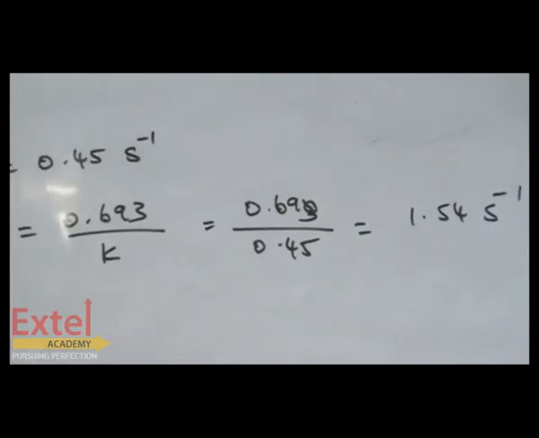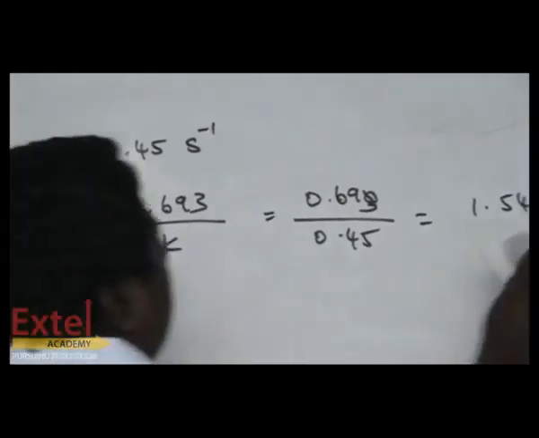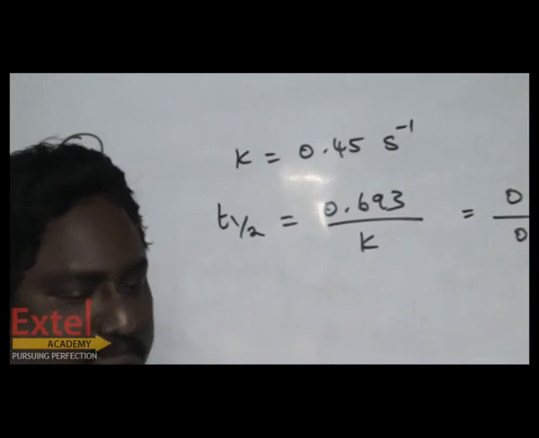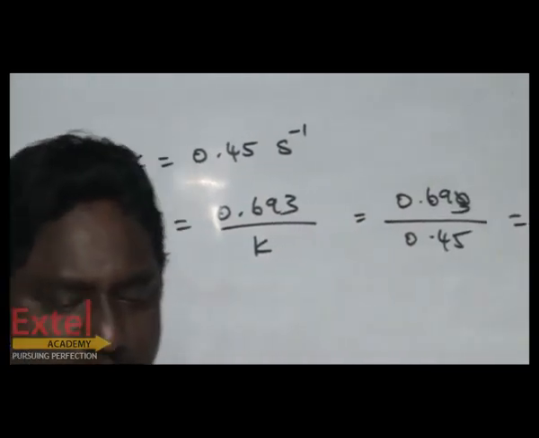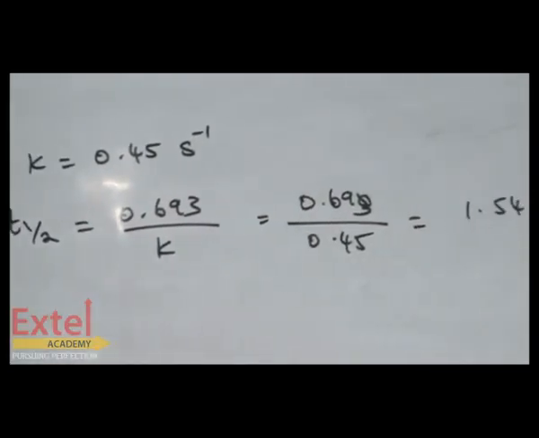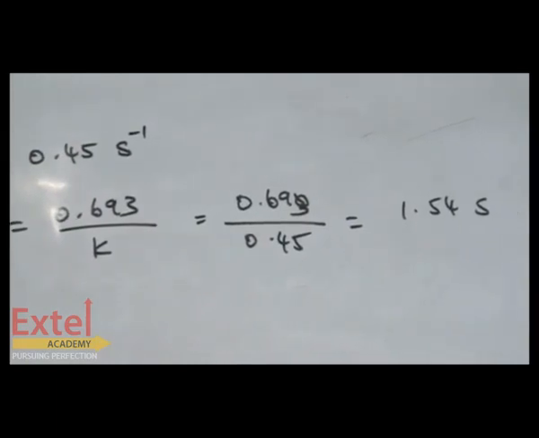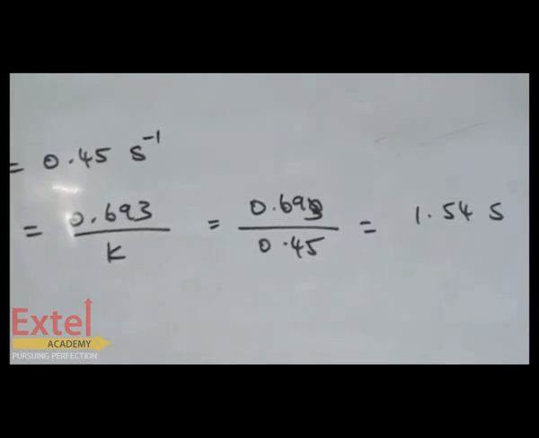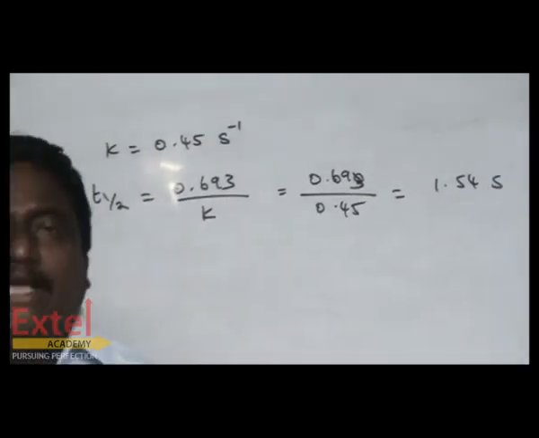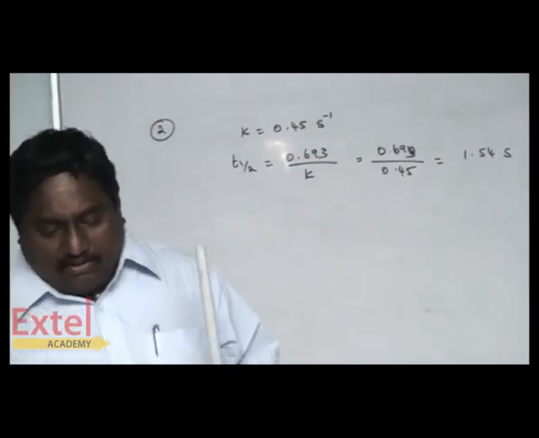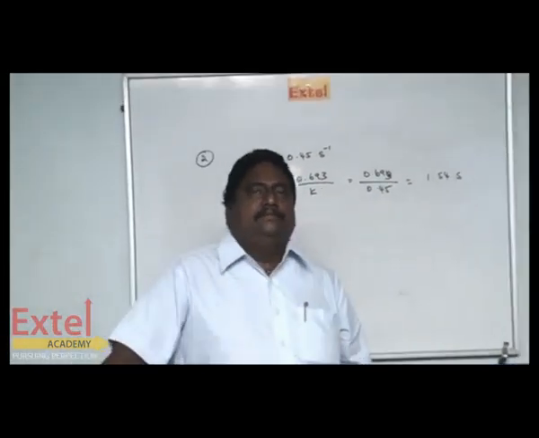So the unit: here you are finding time t half, so it is second, 1.54 second. Shall we see the third one? In the third one, they have asked one question: what are zero order reactions?